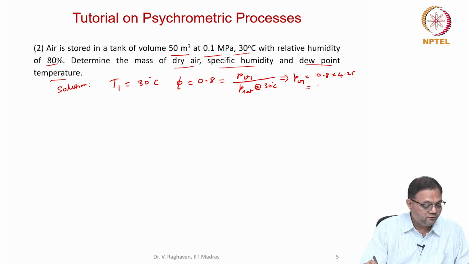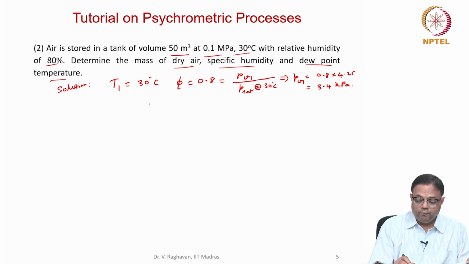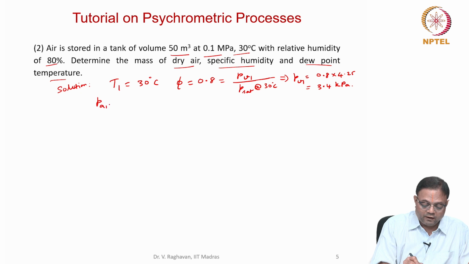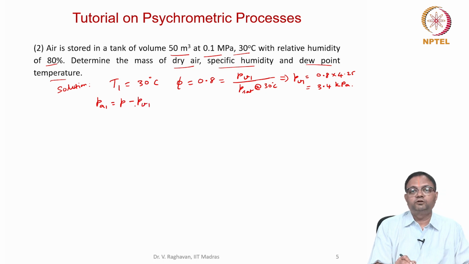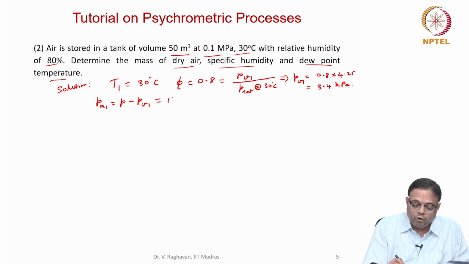So I get this as 3.4 kilopascals. Now what will be the pressure of air? Pressure of air will be equal to the total pressure minus the partial pressure of the water vapor. That will be 100 kilopascals, so 0.1 megapascals is 100 kilopascals minus 3.4. So that will be equal to 96.6 kilopascals.